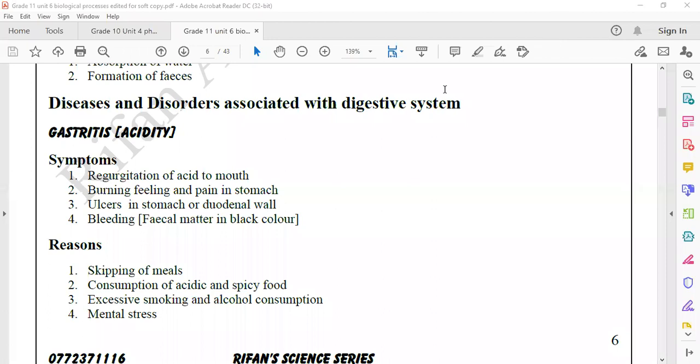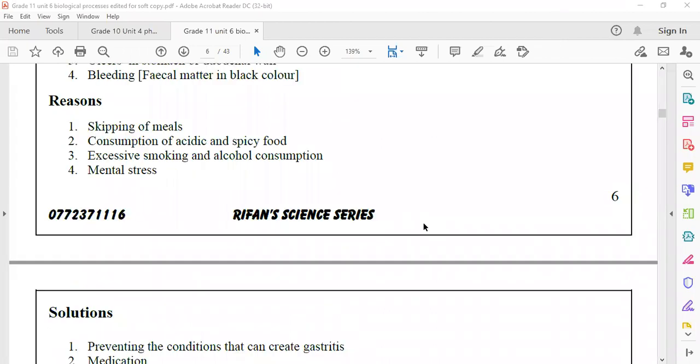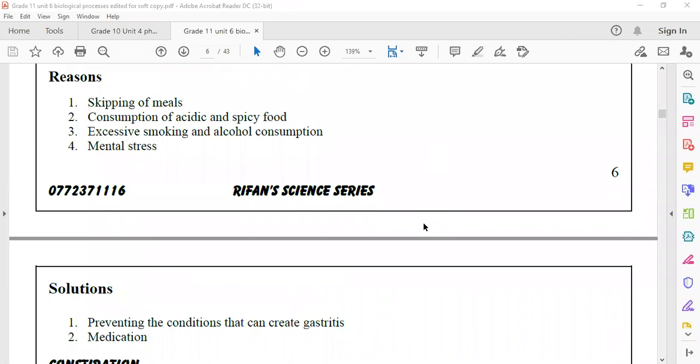So, as solution, we have to prevent the cause that creates gastritis. If skipping meal is the problem, then have the meal on the time.